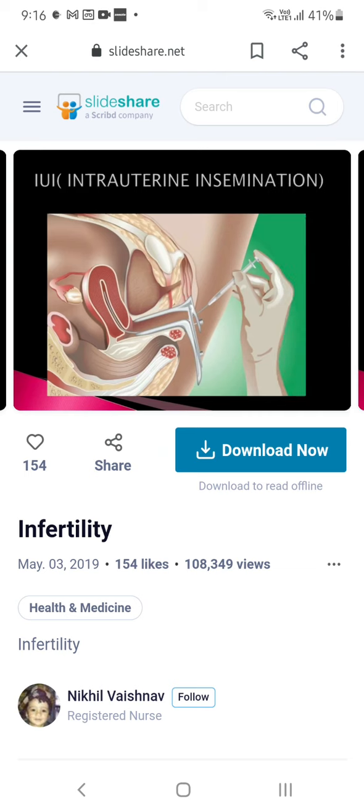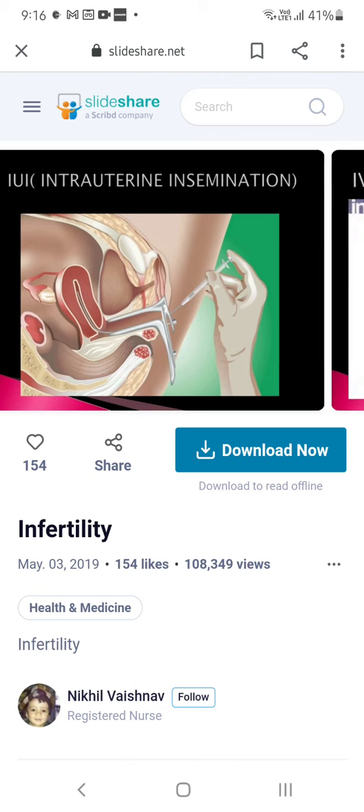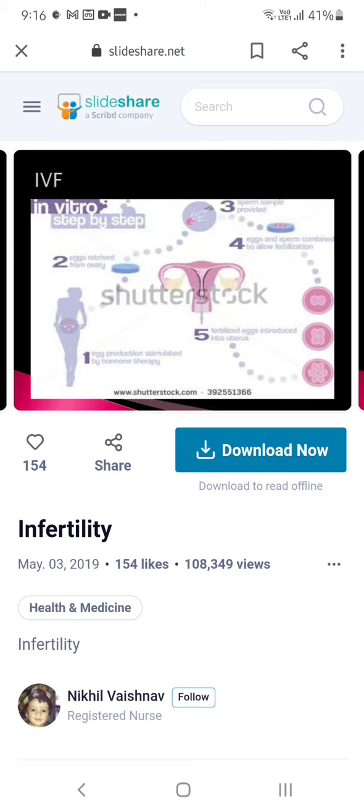So the first thing is intrauterine insemination. Intrauterine means inside the uterus, so the sperms will be injected directly. That is one procedure.